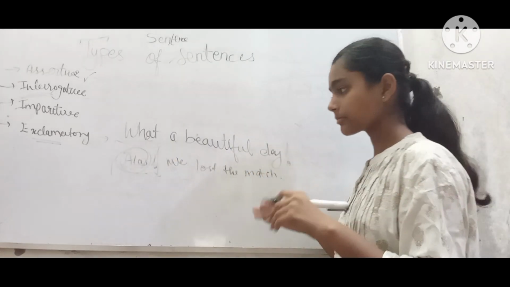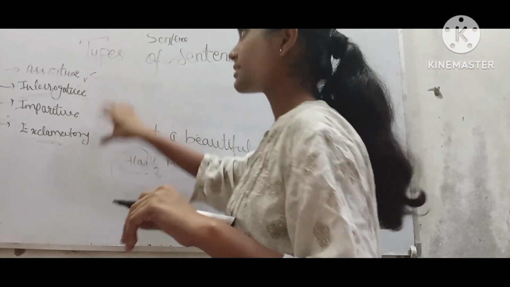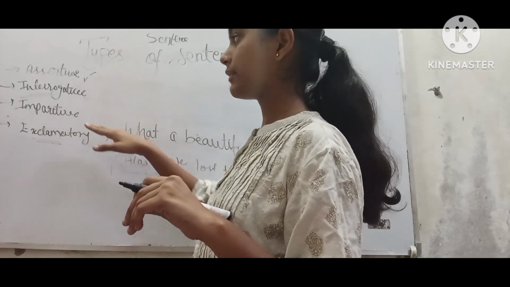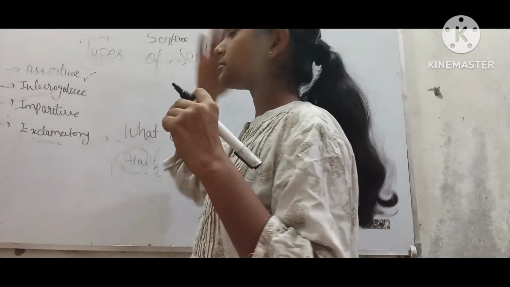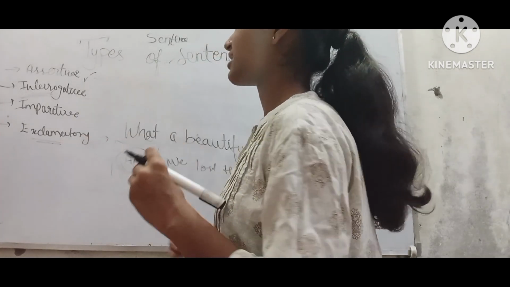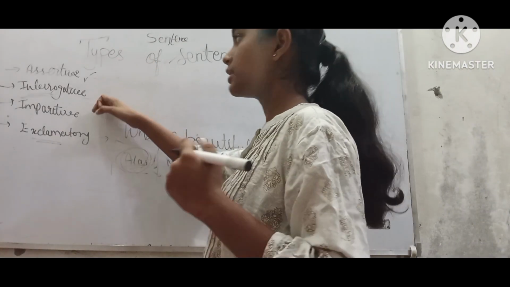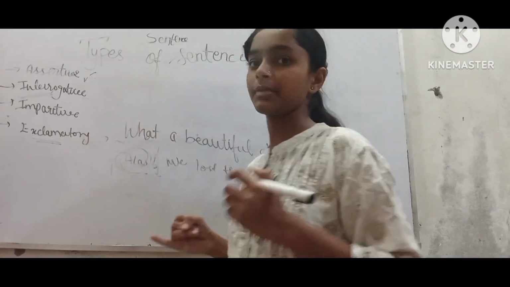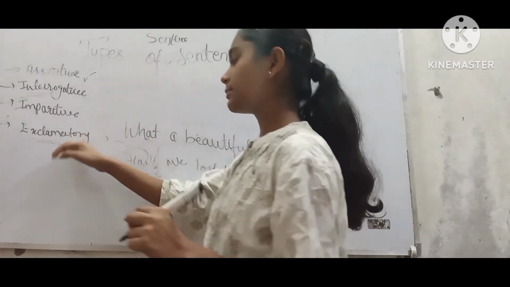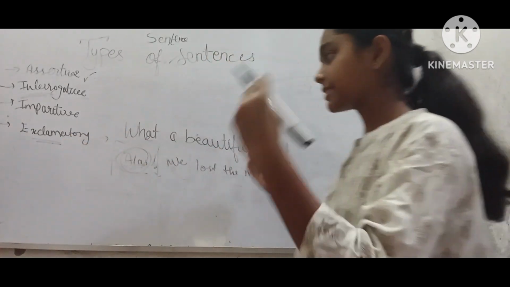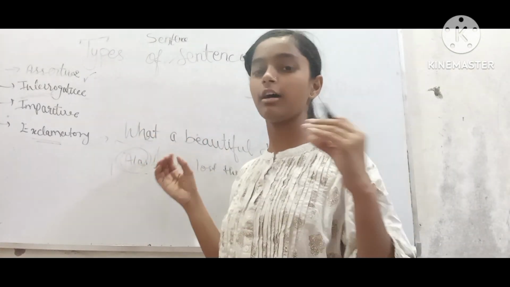That's it. So these were the four types of sentences: assertive, interrogative, imperative, and exclamatory. What are assertive? Assertive sentences are the sentences which state a statement. Interrogative sentences which ask question. Imperative sentences which express a command, advice, desire, or request. And exclamatory sentences which exclaim something or which show a strong desire or feeling towards something.